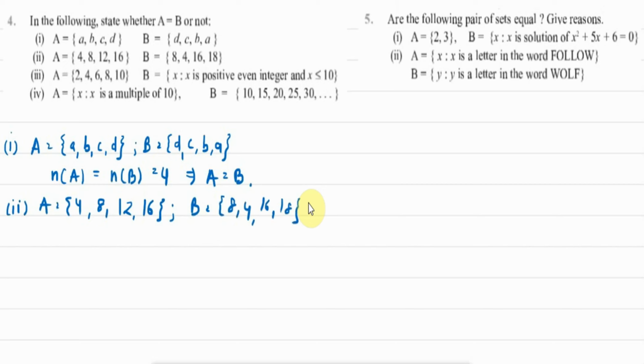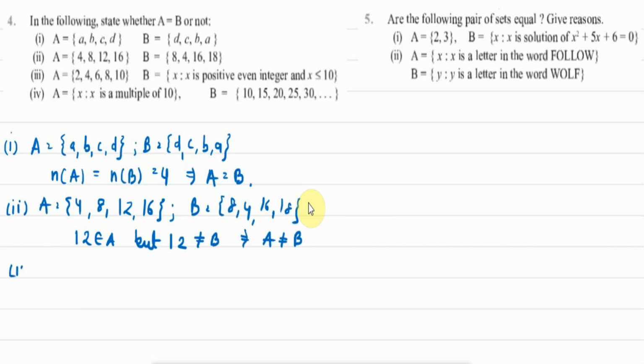So the element 12 belongs to A, but 12 does not belong to B. Although the cardinality of set A and set B is equal, still 12 belongs to A but 12 does not belong to B. That means set A will not be equal to set B. Why? Because the elements of set A are not exactly similar to those of set B.